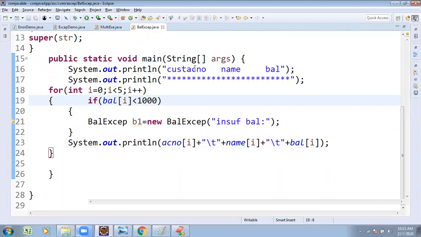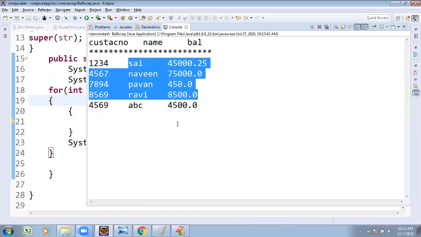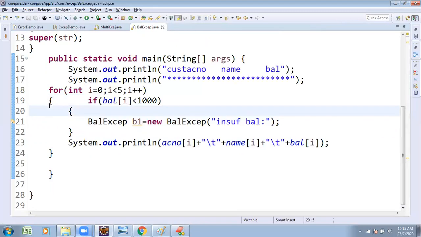Try to see once. Here we are getting these elements. But here we wanted to do a condition check. First printing the element less than 10,000. Less than 1,000. What is the condition? Less than 1,000, raising the exception. Greater than 1,000.